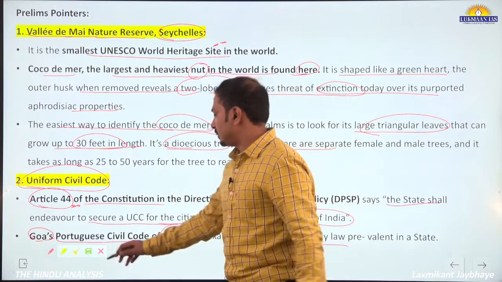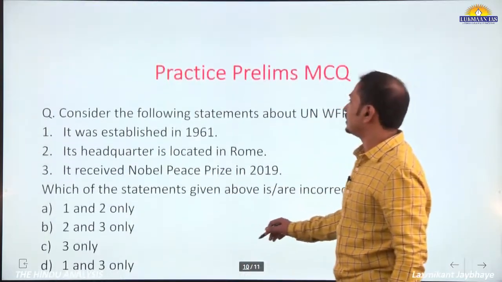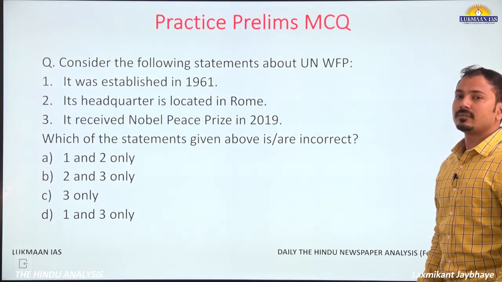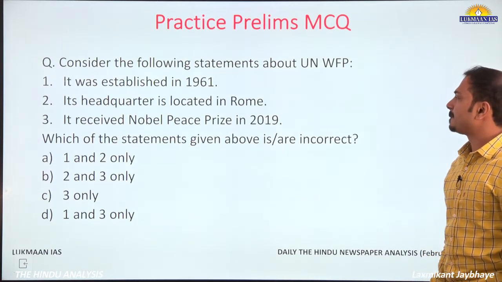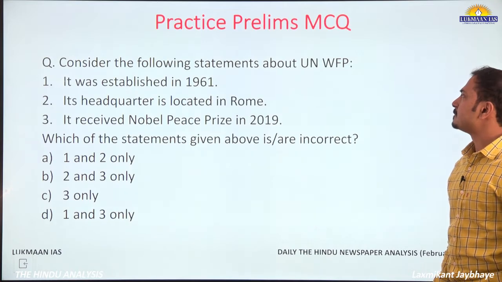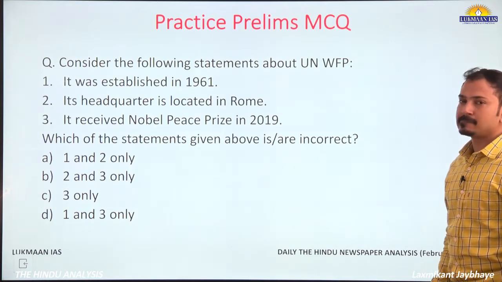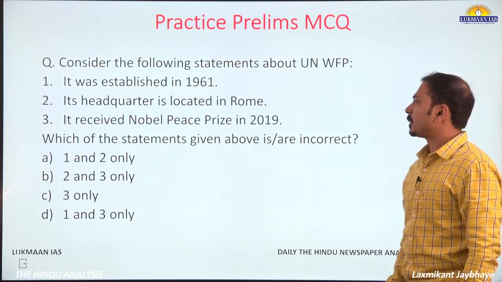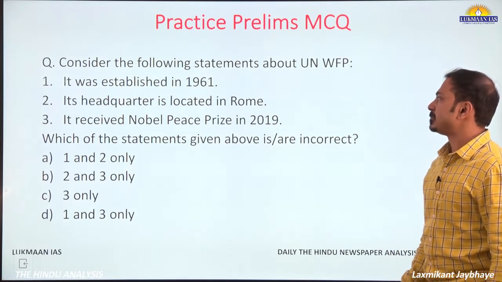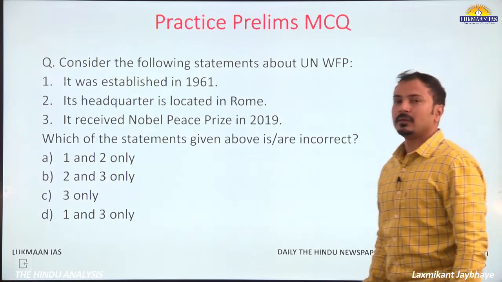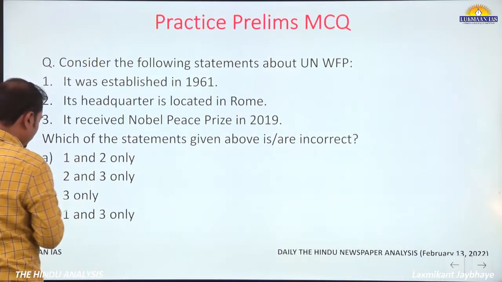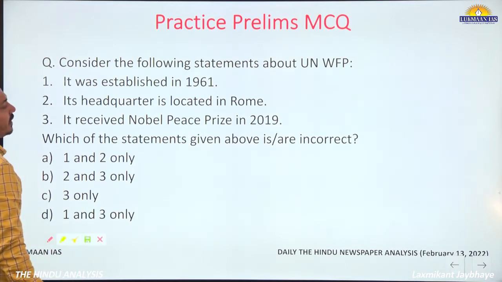Okay, yes. So what should be the answer to this question? We are talking about the UNWFP, World Food Program. We have to find the incorrect statement.